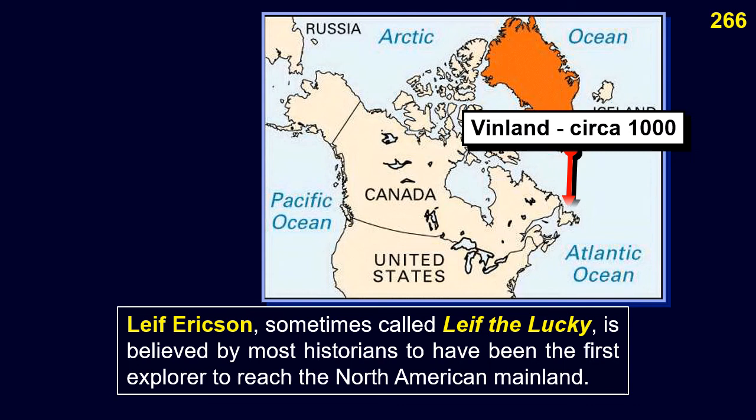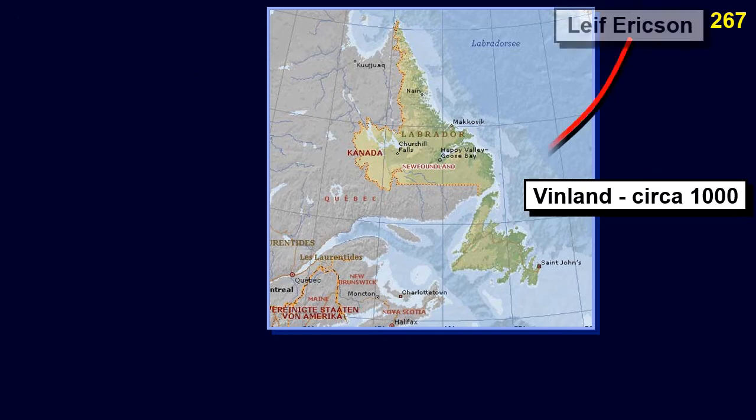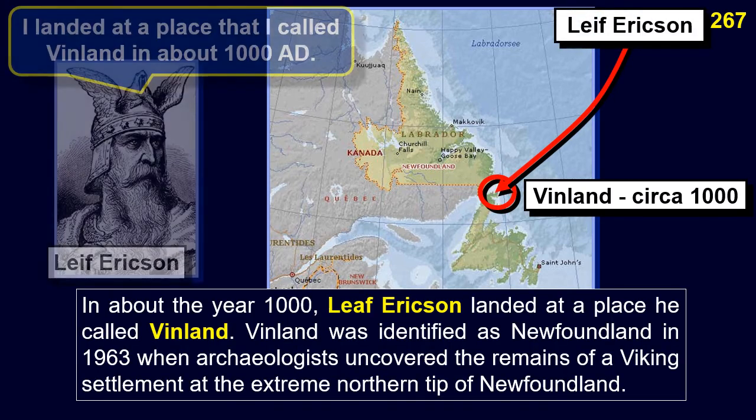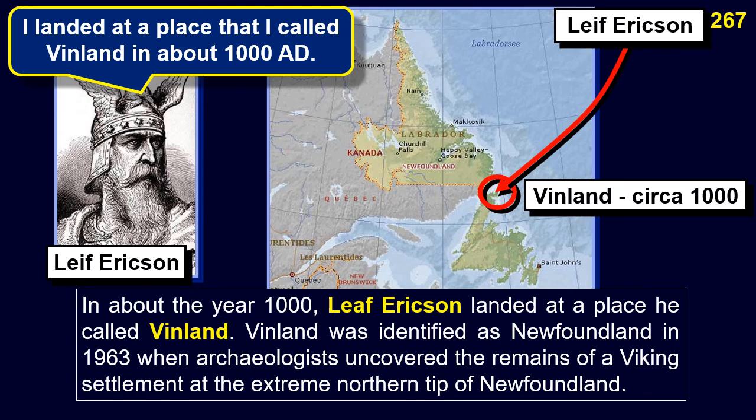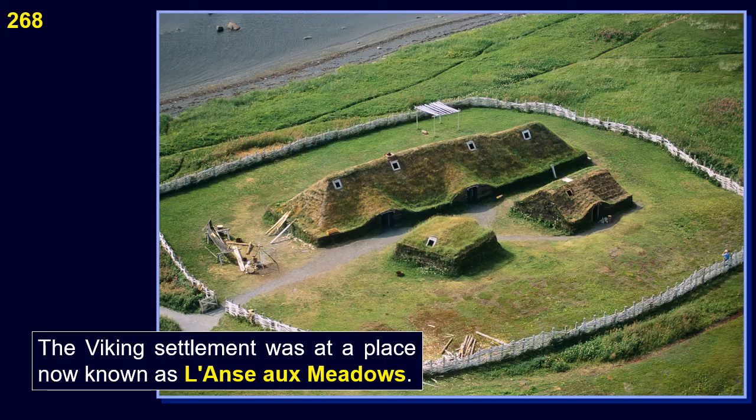Leif Erikson, sometimes called Leif the Lucky, is believed by most historians to have been the first explorer to reach the North American mainland. In about the year 1000, Leif Erikson landed at a place he called Vinland. Vinland was identified as Newfoundland in 1963 when archaeologists uncovered the remains of a Viking settlement at the extreme northern tip of Newfoundland. The Viking settlement was at a place now known as L'Anse aux Meadows.